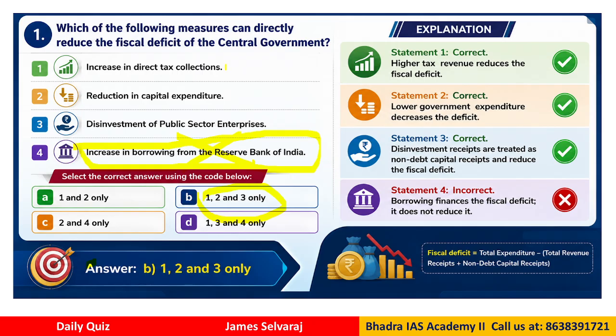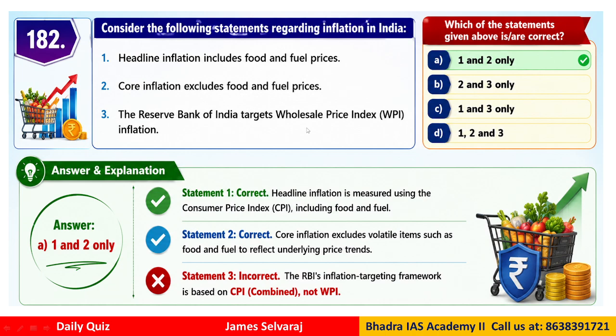Whereas other options like increase in direct tax collection gives you more revenue, so your deficit can be less. You reduce your expenditure, your deficit can be less. Now disinvestment means what? Again, you are receiving some money by selling your government company. Definitely there is an inflow of cash. It will reduce your deficit. Therefore, statements 1, 2, 3 are correct. Statement number 4 is wrong.